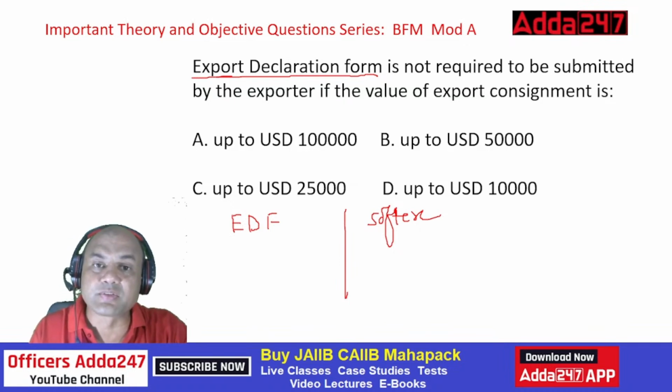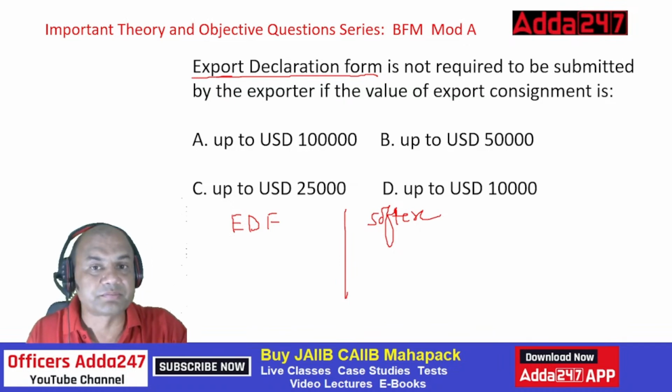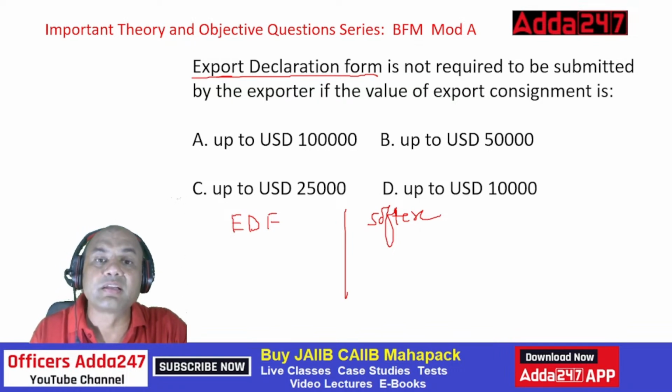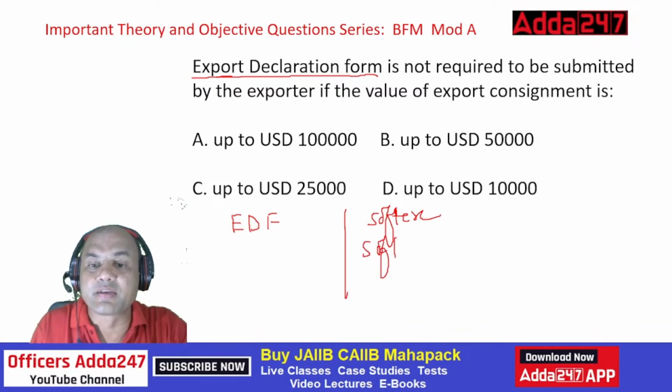It can be any service, any physical goods, oil, anything. Everywhere EDF is required. But Softex is used for only software, and not only software but software related.